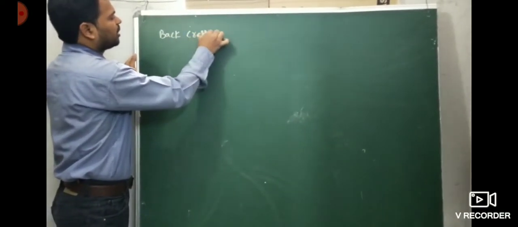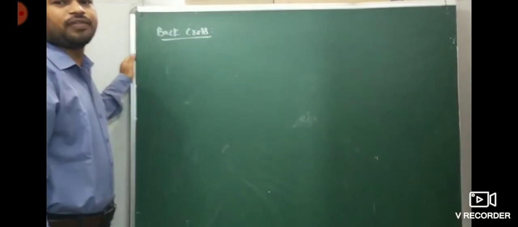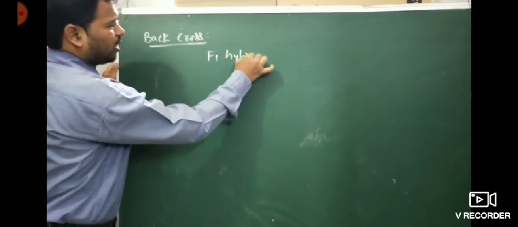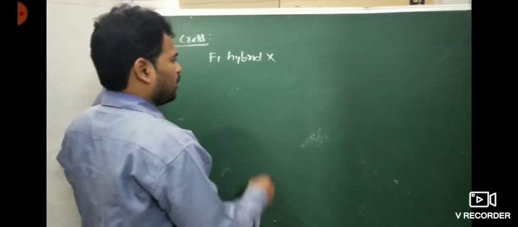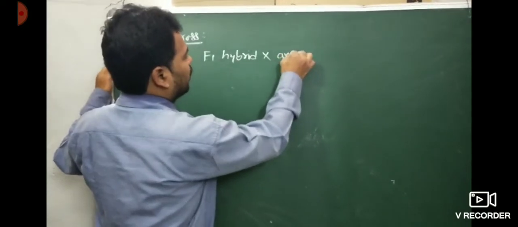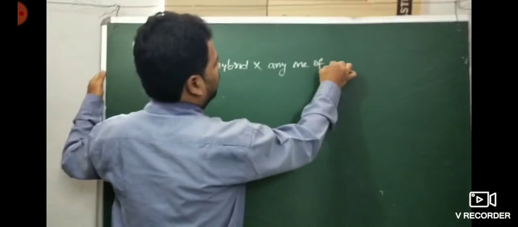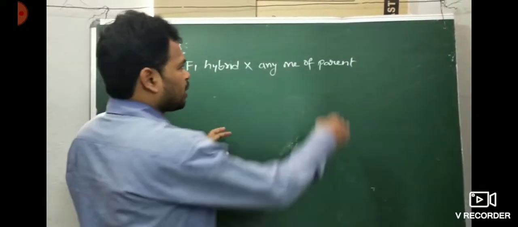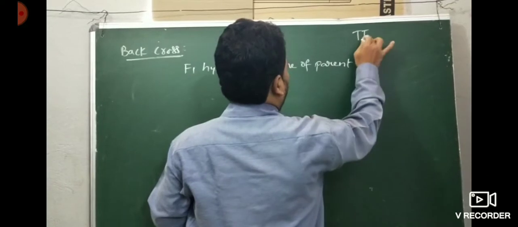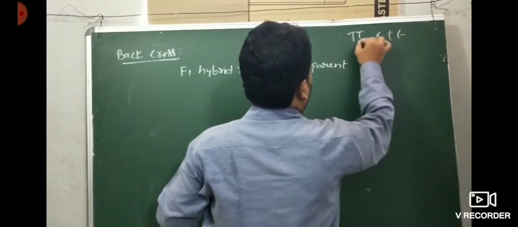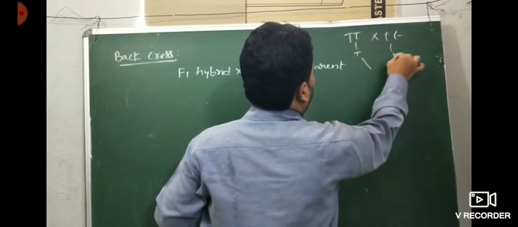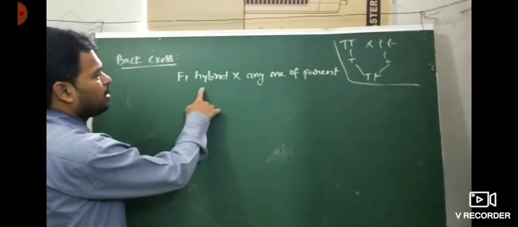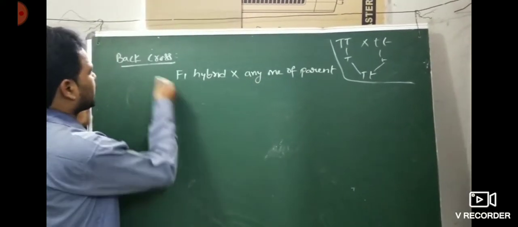So just for the definition for understanding, back cross is a phenomenon of crossing between the F1 hybrid with any one of its parents. Just now I said capital T crossed with small t, then F1 generation is capital T, small t. Keep it this side. So F1 hybrid crossed with any one of its parents is called back cross.